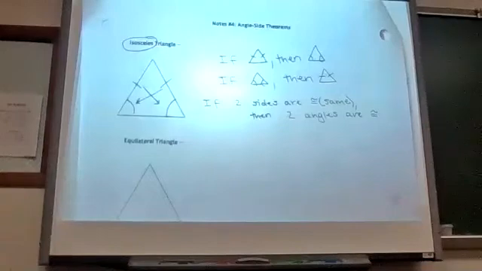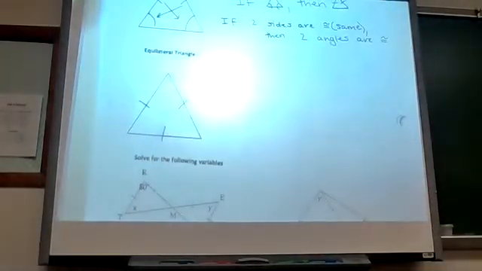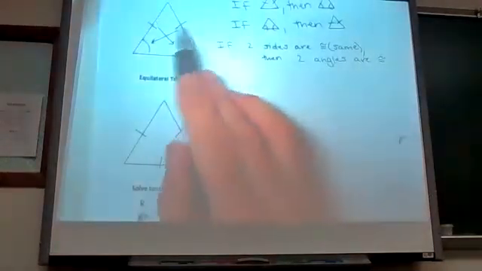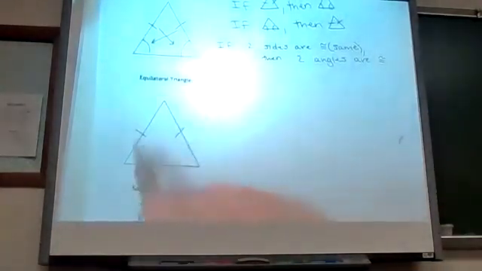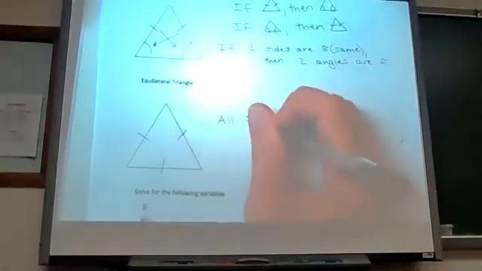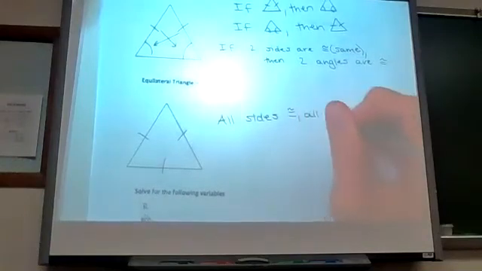So what do you think that means then for the equilateral triangle? So what if all of my sides are the same? What do you think is true about my angles? If all sides are the same, all my angles are the same. So it follows suit where, if two sides are the same, those two angles would be the same. If it's equilateral and all of my sides are congruent, then all angles are congruent.